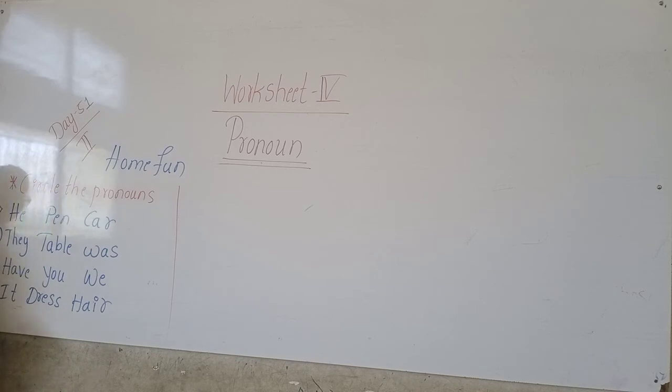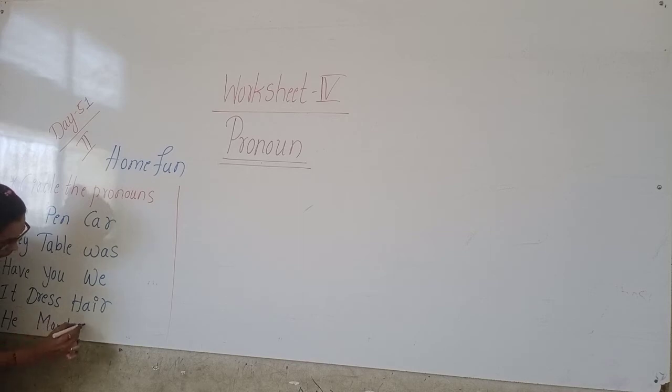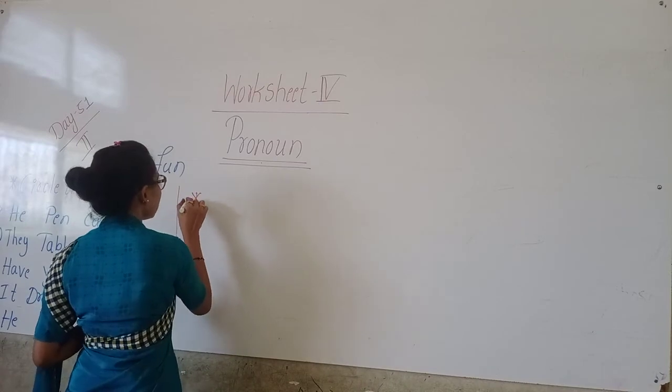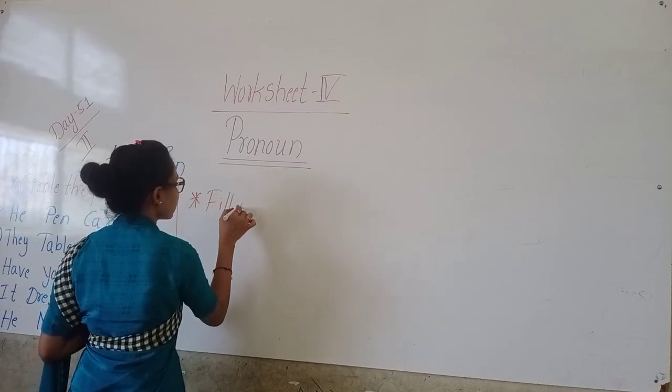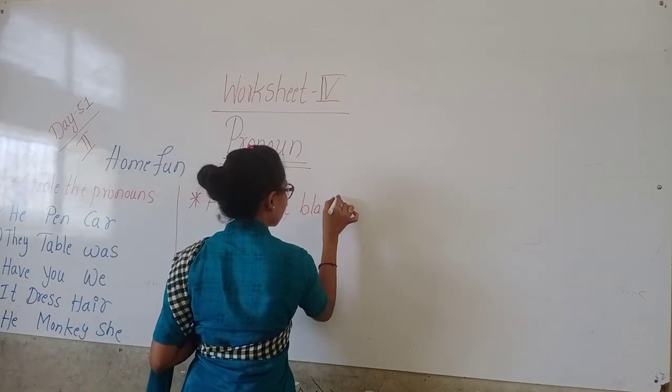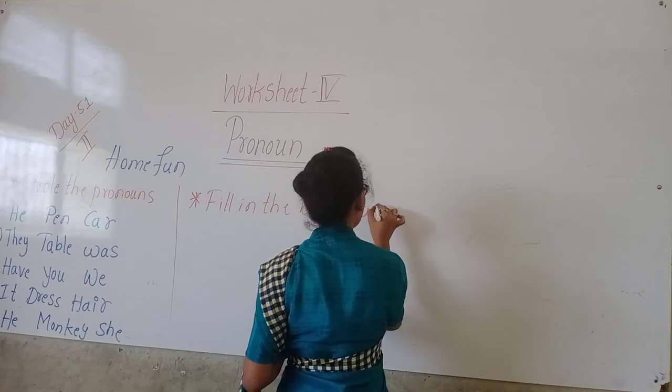Fifth one, he, monkey, she. So you have to find out the pronouns in this and circle them. Okay, children? Now, second one, fill in the blanks with correct pronoun.